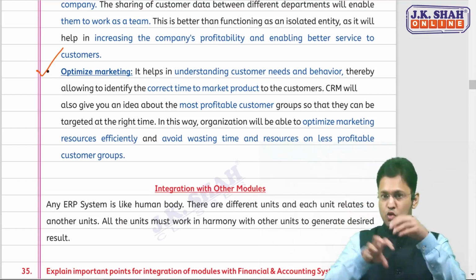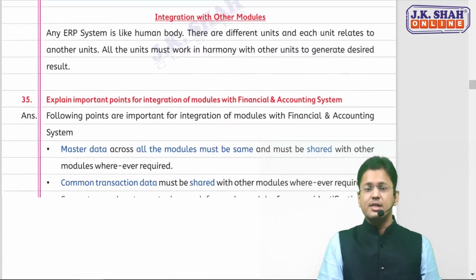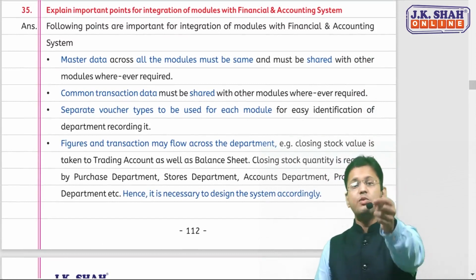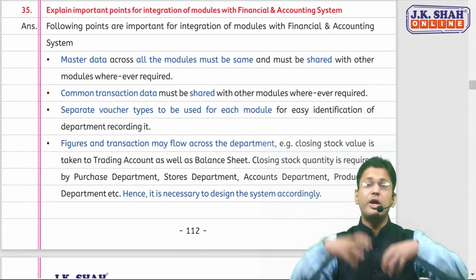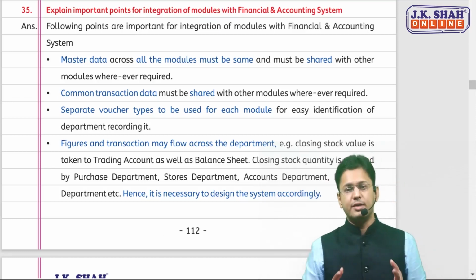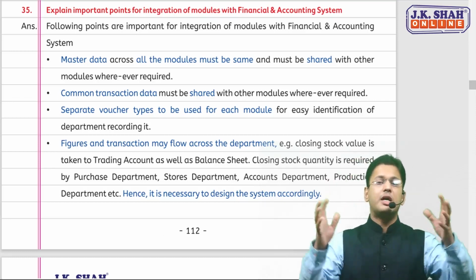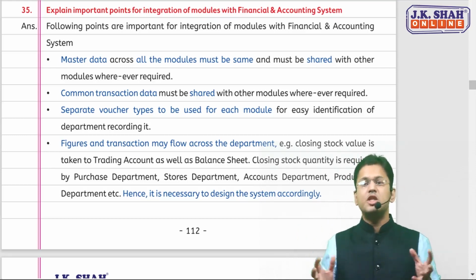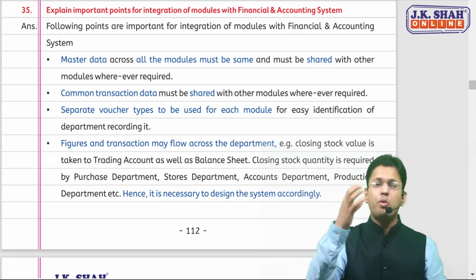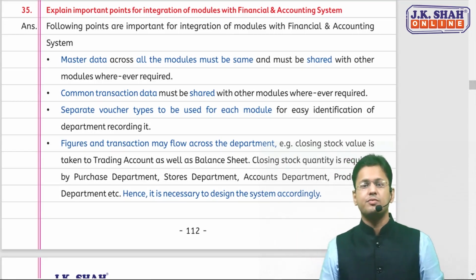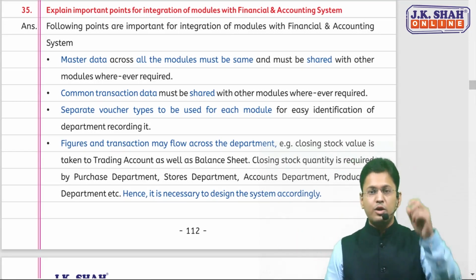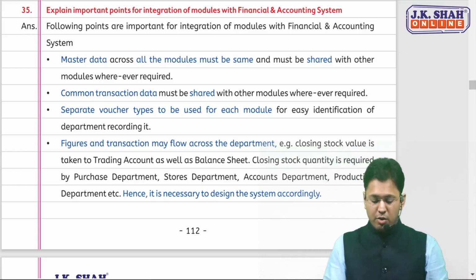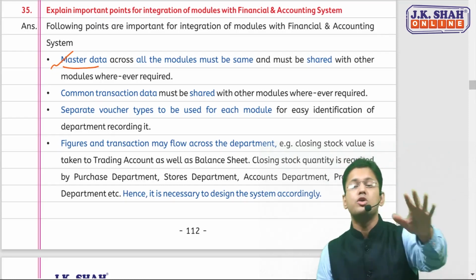But there are two more questions. One is the important points of integration of modules. Now this is a very genuine question. Whenever modules are being implemented in an ERP, because ERP has a modular structure, whenever these modules are being created and integrated, what are the points the designer needs to take care of? The first point, the one who is designing this ERP or the consultant needs to check: one, the master data amongst all the modules must be the same.